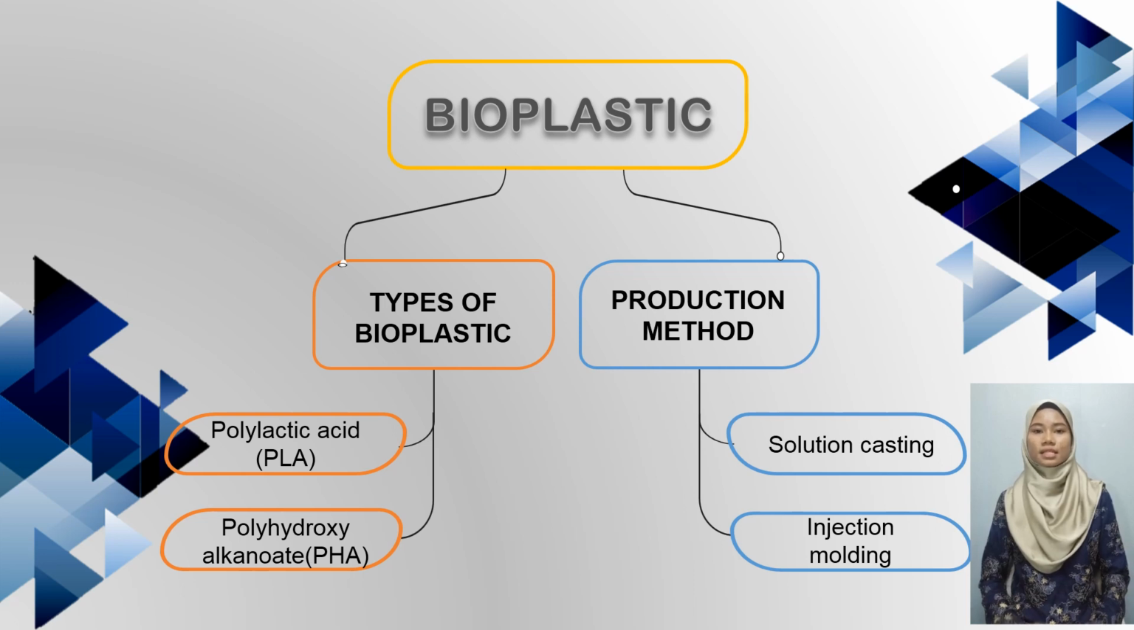The second one is injection molding. Injection molding is a process of producing molded objects by injecting molten plastic ingredient into a mold. Bioplastic injection molding is a perfect way for producers to produce cost-effective plastic products and is suitable for single-use disposable plastic.